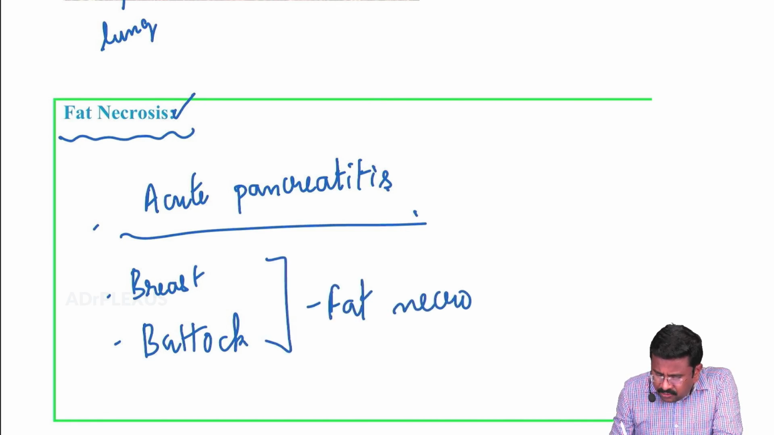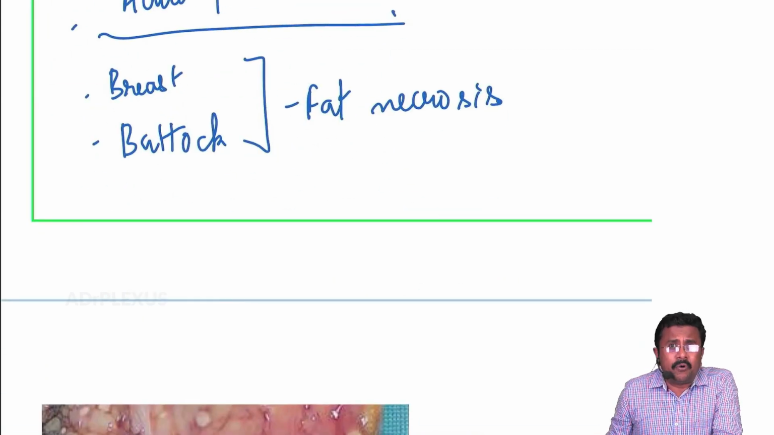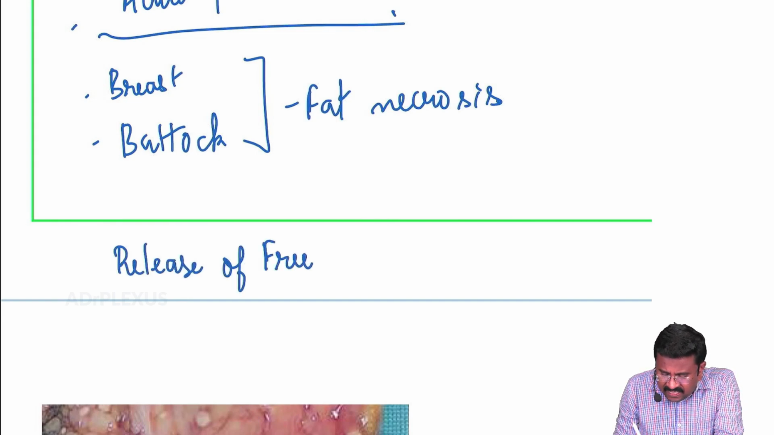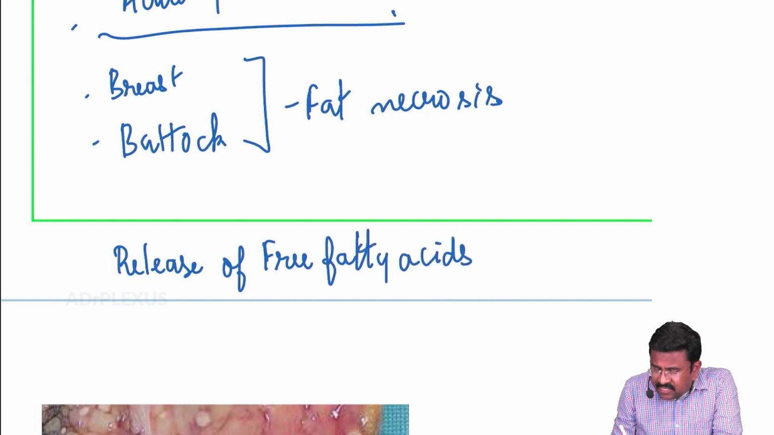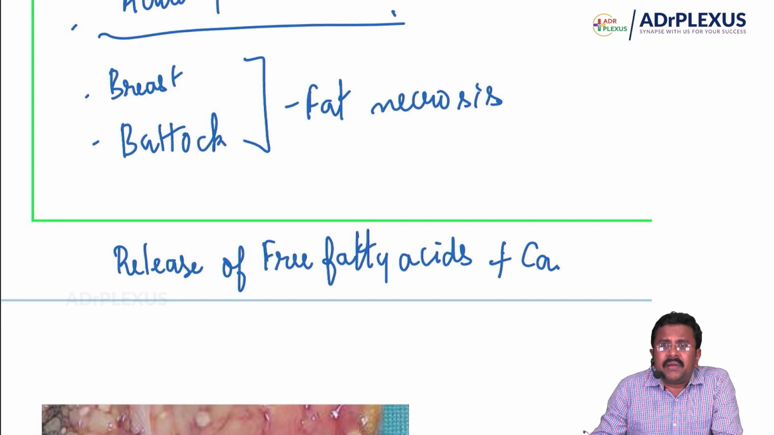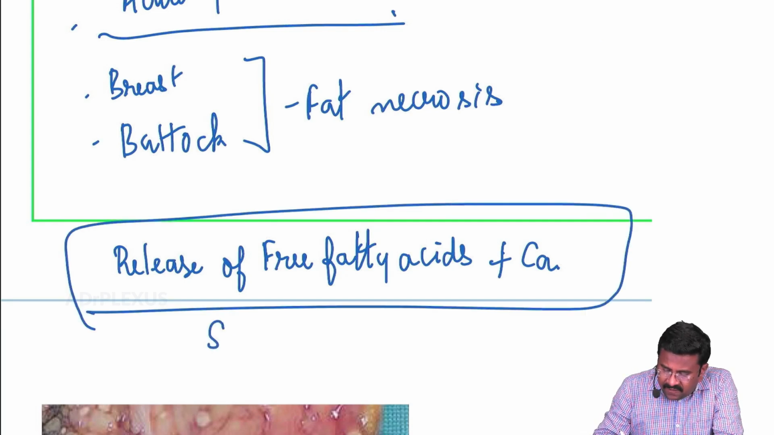So what happens during fat necrosis when amylase and lipase act on these fat depots? There will be release of free fatty acids. And these free fatty acids, like in any case of irreversible cell injury, will combine with calcium, and this process is called saponification.